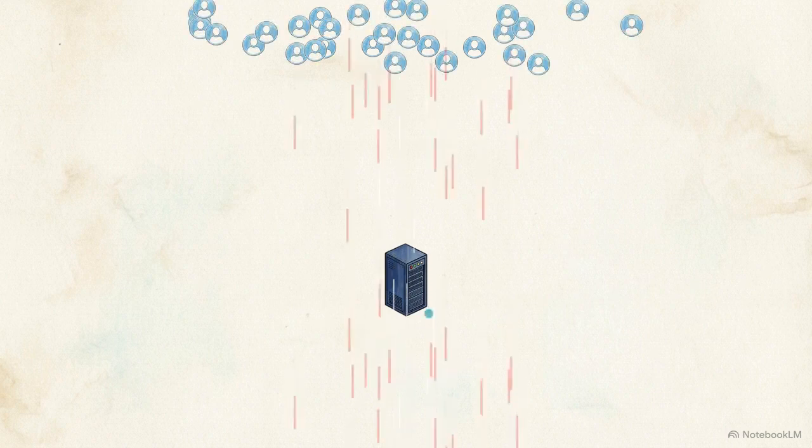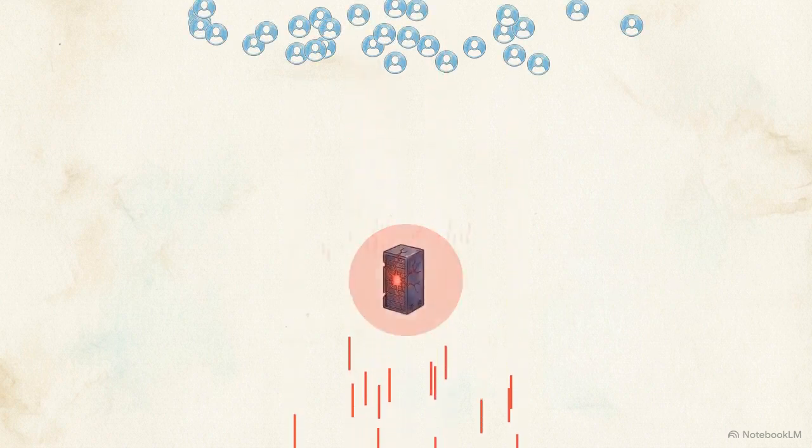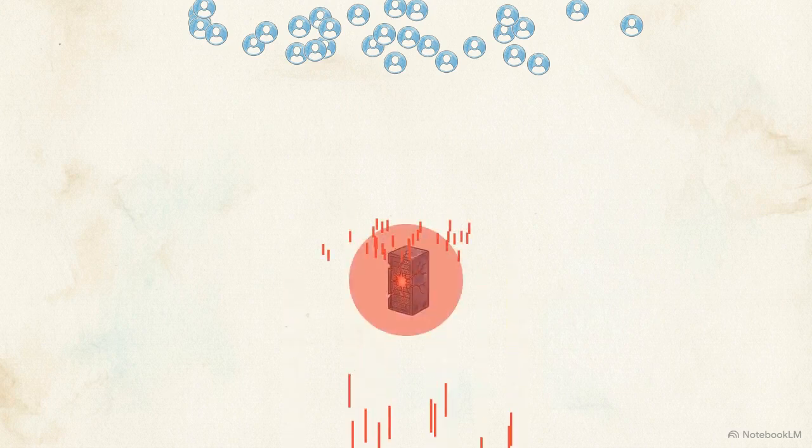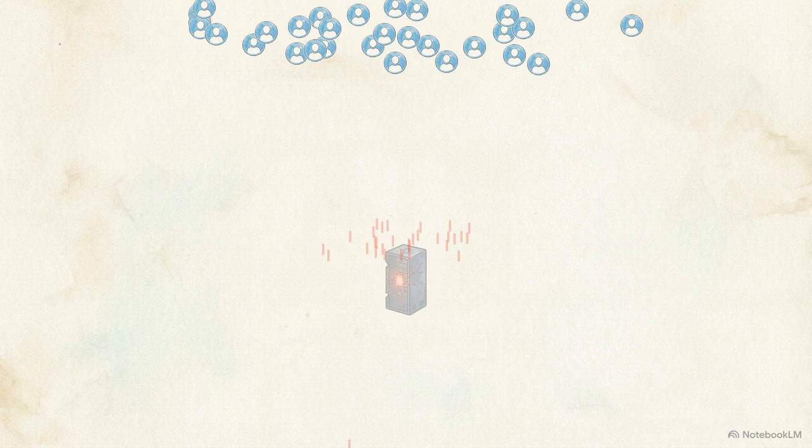Then a celebrity joins the platform. Traffic spikes from 20 requests a second to 1 million requests a second. The machine's processor maxes out, its memory fills up, and the server collapses under the sheer volume of data.